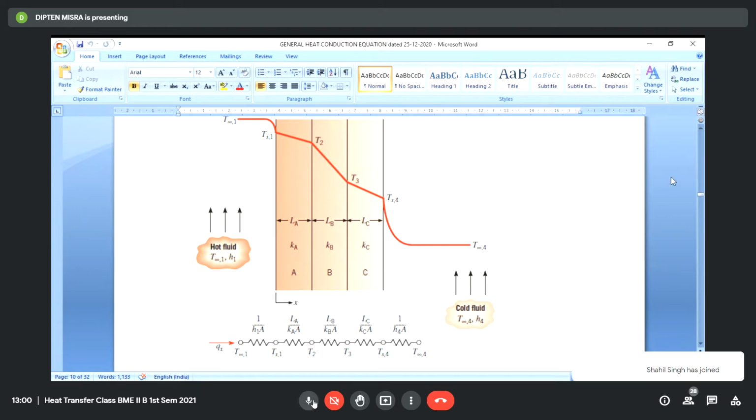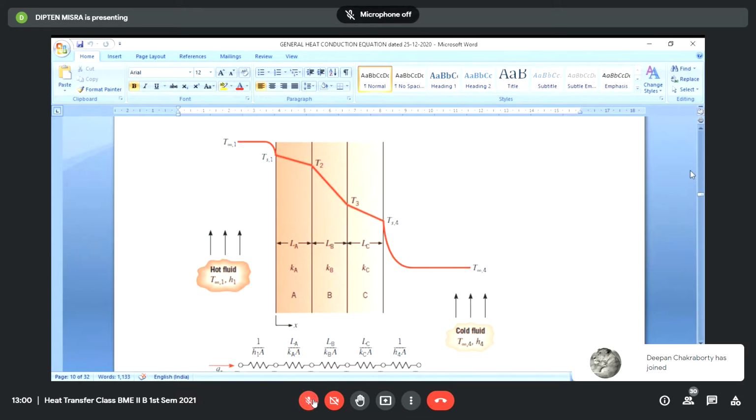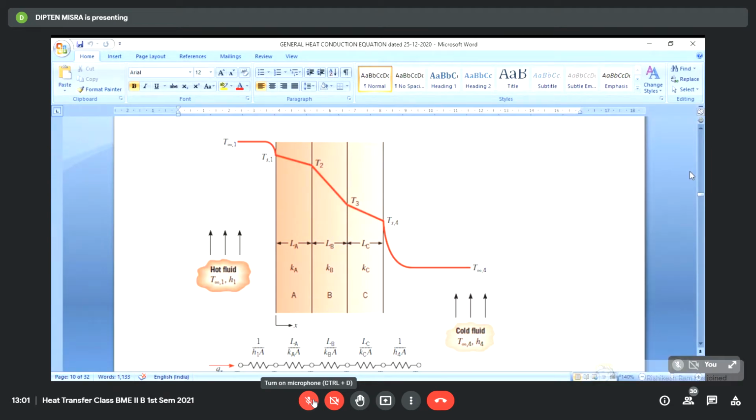So what you have studied prior to this is that there are certain cases where there may be a number of materials which may remain parallel to each other, so that they offer a series of thermal resistances which are in series.